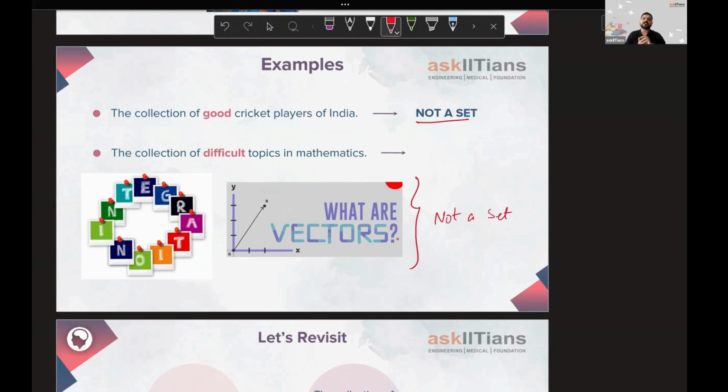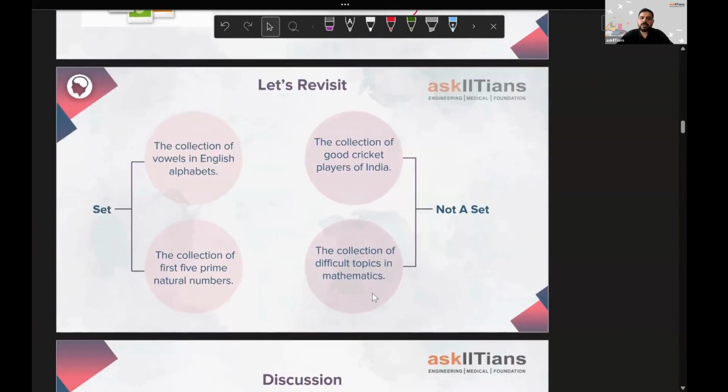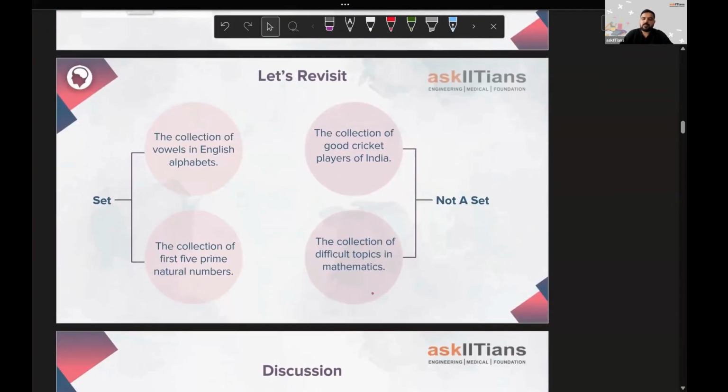So I hope the understanding of set is clear. When the list is well defined and it's going to be the same for everyone, it will be a set. If it might vary with different people, then it's not a set. So now very quickly we'll just revisit this. A collection of vowels is a set. A collection of first prime natural numbers is a set. Good cricket players, not a set. And difficult topics in mathematics, this is not a set.